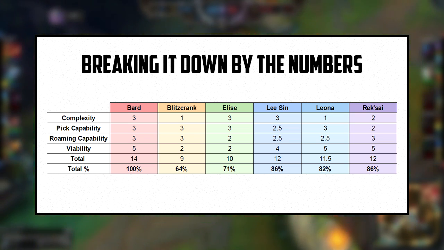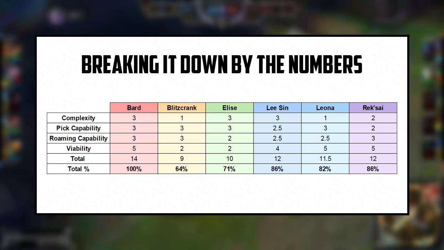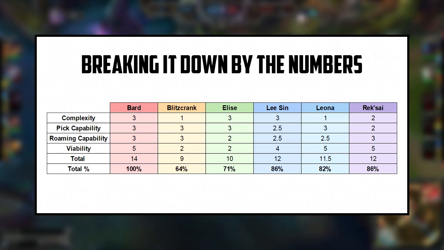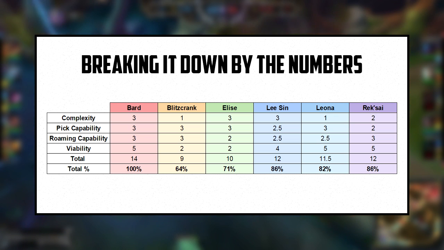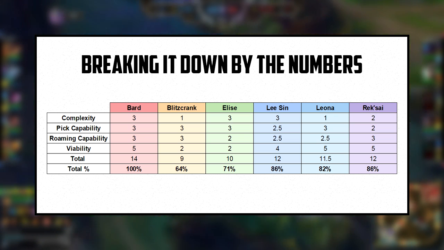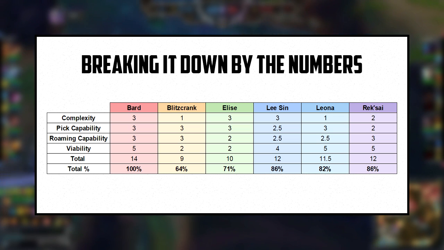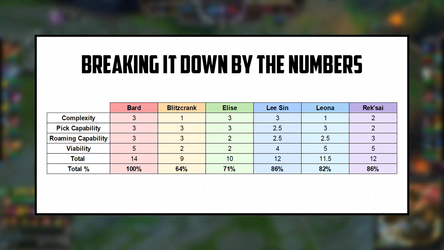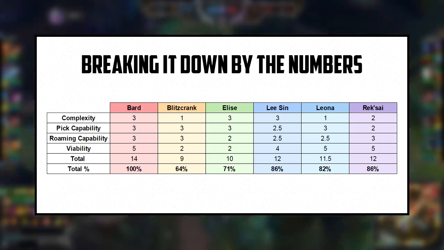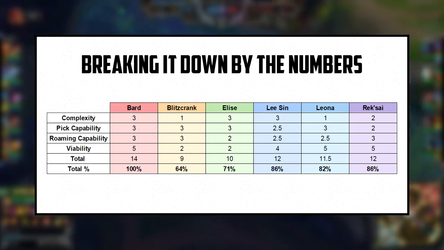And just so you guys know how well this actually works, I legitimately did everything in this video without knowing what the end result would be, and the end result is filled with some of my favorite champions of all time. Bard is my current obsession, Blitzcrank was my first successful champion guide, Lee Sin is my all-time favorite jungler, Leona is my highest win rate support this season, Rek'Sai is my highest win rate jungle this season, and I played the hell out of Elise before she got hit with the nerf bat.